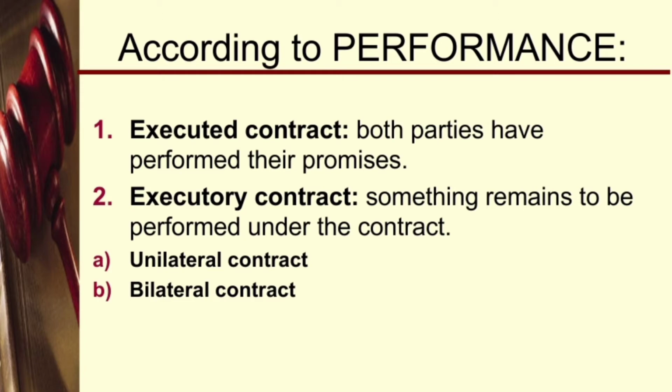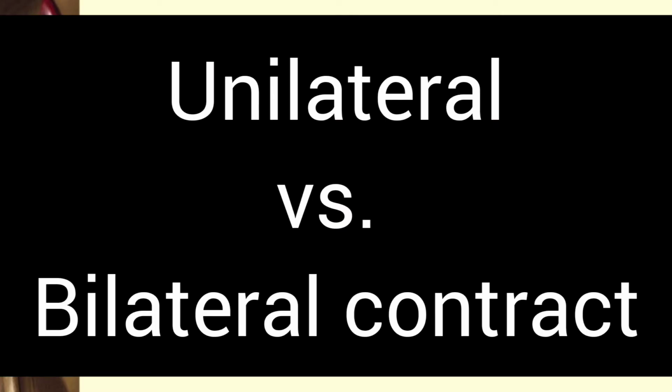So obviously this indicates something very important. Why? Because in a unilateral contract, as we will see, the obligation is imposed on just one party, whereas in a bilateral contract, both of the parties are under an obligation to perform their side of the contract. Since this is so important, let me repeat it once.